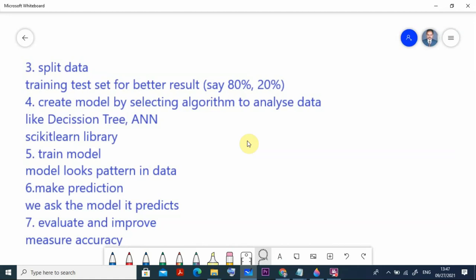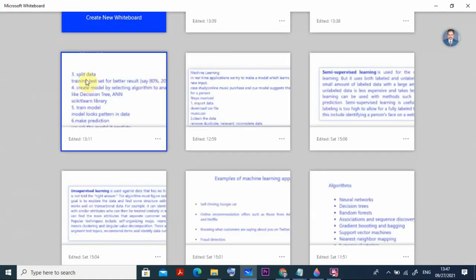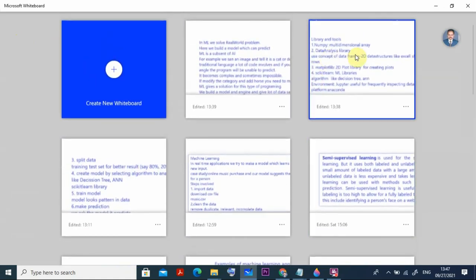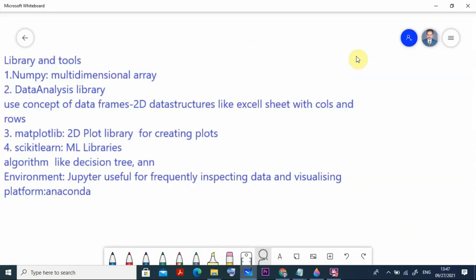Based on that, we go for evaluate and improve. With the help of the accuracy we can see if it is more accurate, then it is accepted and we can go with that. So this is the idea about all these steps. And finally we look at the different libraries and tools we will be using. There are actually a number of libraries and tools available here.